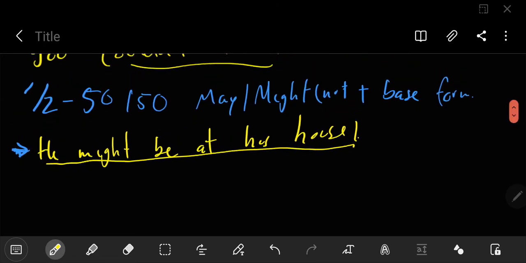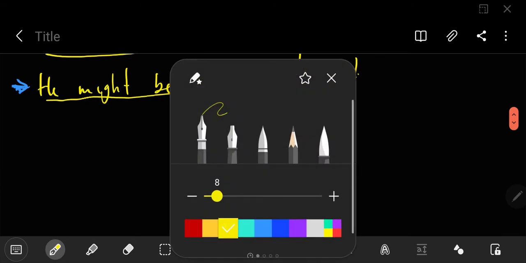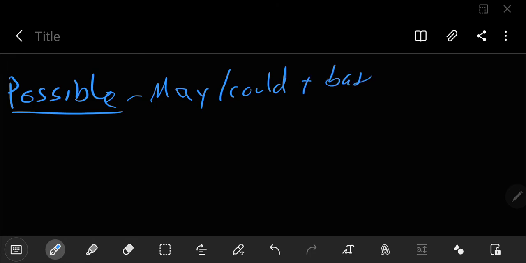All right, now we have one. Let me finish that. Now we have one, let's do it with color. Let's keep our colors clean. Where it's possible. Not necessarily that it's 50-50, but let's use this: it may or could have happened. All right, may, could, and again, plus your base form. So in this case,